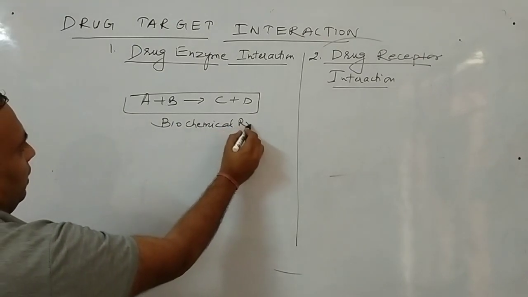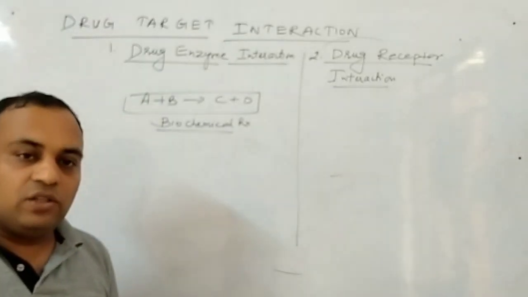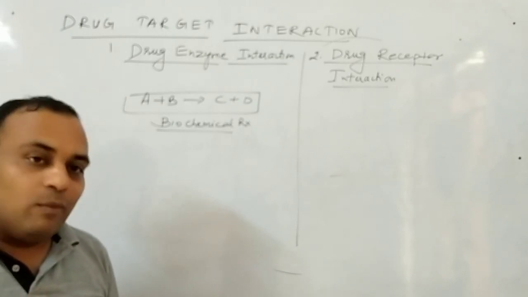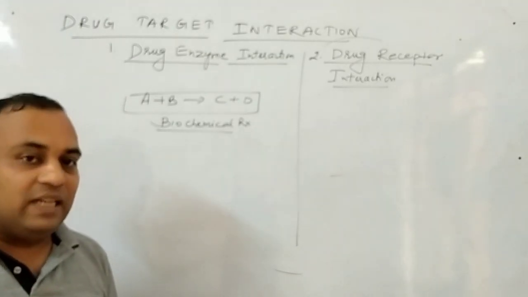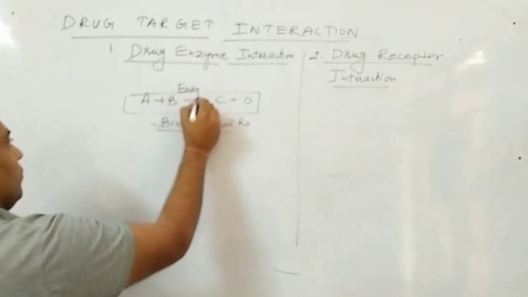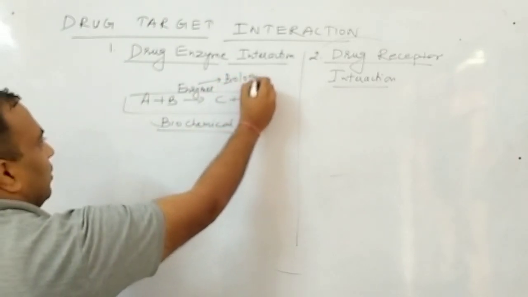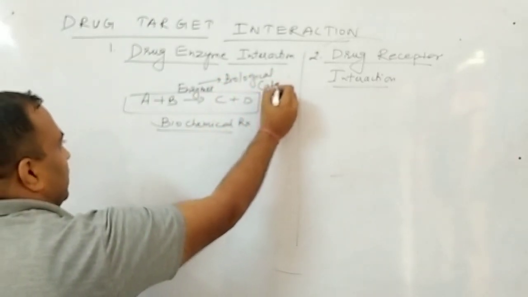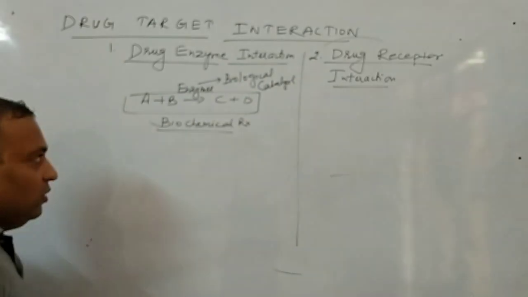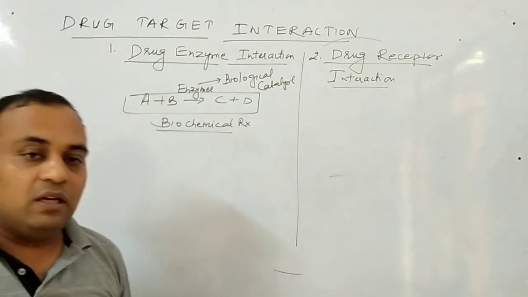Any biochemical reaction. Clear to all of you? To increase the speed of reaction, we need a catalyst. But in our body, natural or biological catalysts are present. These are said to be the enzymes. So what are enzymes? Enzymes are biological catalysts. So first of all, your drug interacts with the enzymes of a particular biochemical reaction.